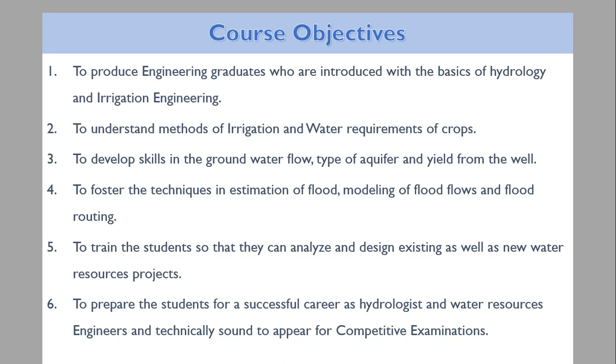Next is to train students so that they can analyze and design existing as well as new water resources projects. And to prepare the students for successful careers as hydrologists and water resource engineers, technically sound to appear for various types of competitive exams.